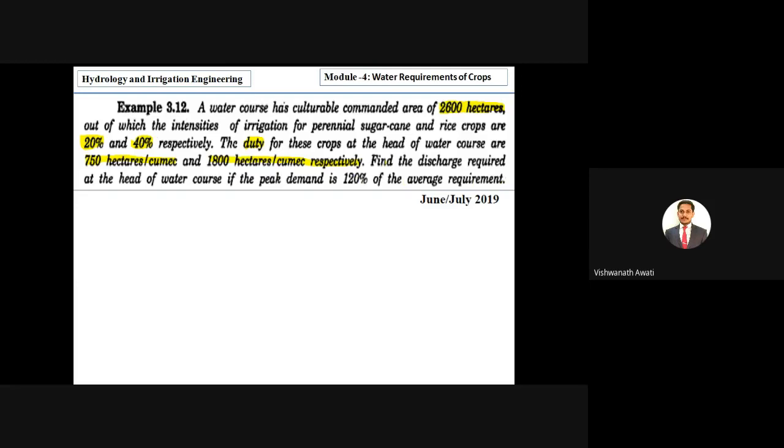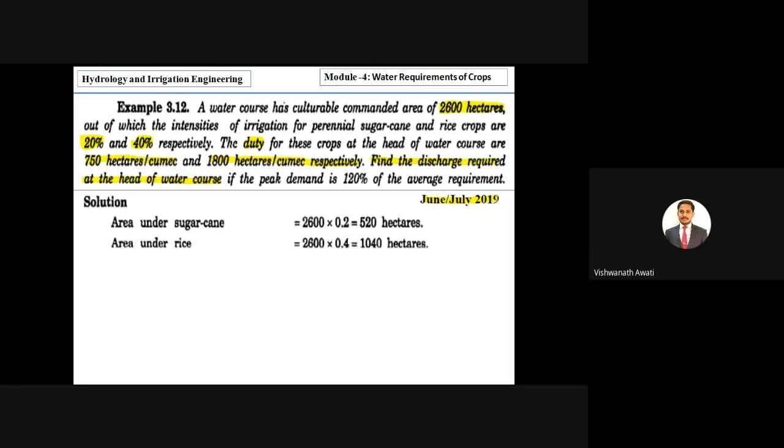So here we have to find the discharge required at the head of the water course, if peak demand is 120 percentage of average requirement, right? And even the same question was asked in the exam June July 2019, correct? So we'll see now how to solve this.